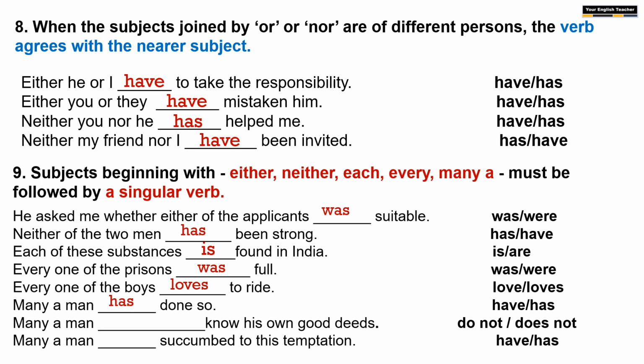Many a, singular, so does not. Many a man does not know his own good deeds. Next, many a man dash succumbed to his temptation. So here the verb options are have or has. We have to use a singular verb, so has. Many a man has succumbed to his temptation.